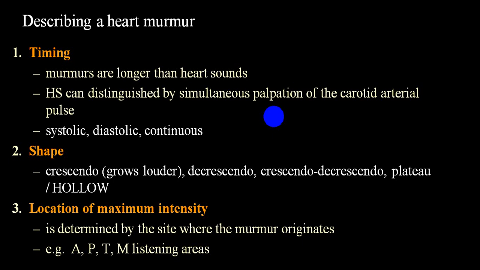If you can't identify this way, best is put your finger on pulse, either radial or carotid, or you can also utilize femoral. Now if it comes with pulse, it has to be systolic. If it comes after pulse, it has to be diastolic. And if the murmur is heard in both the phases, we call that a continuous murmur. So if a person gets a murmur in systolic period, we call systolic murmur.